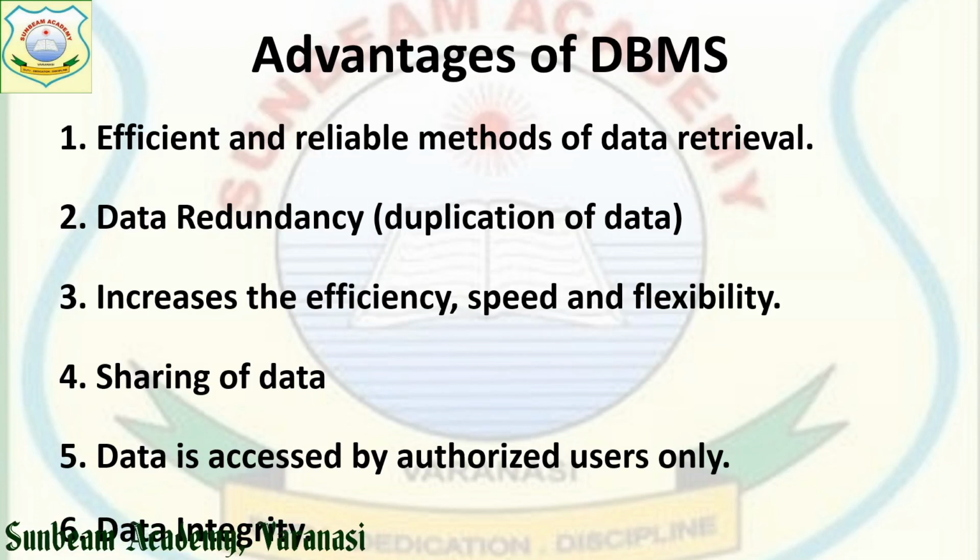As in the case of a manual database, if we are keeping a manual database in a register, I have written the name of a student, the complete detail. Sometimes it may happen that at number 2 I have written the name of XYZ student. Sometimes at 95 again we write the details of XYZ. Means multiple copies we can create because it is manual.